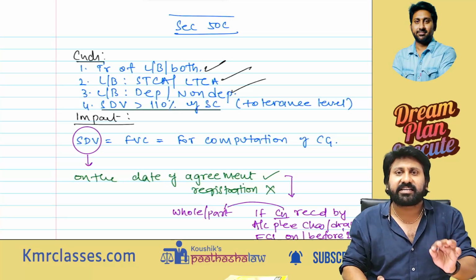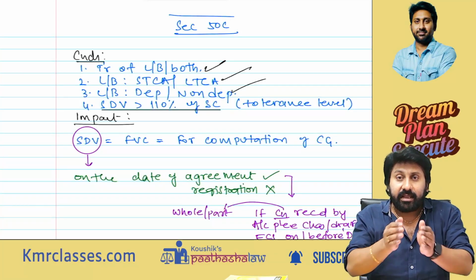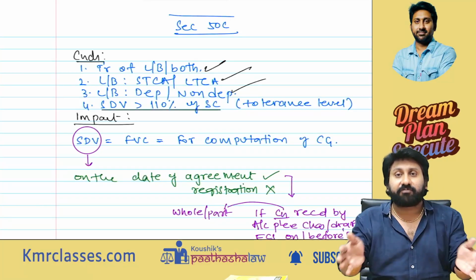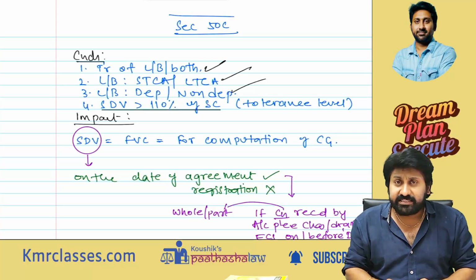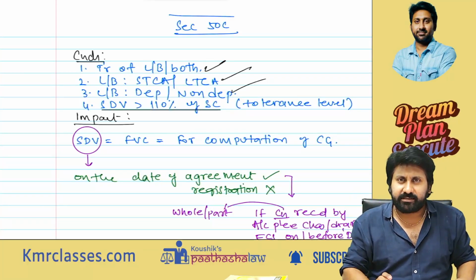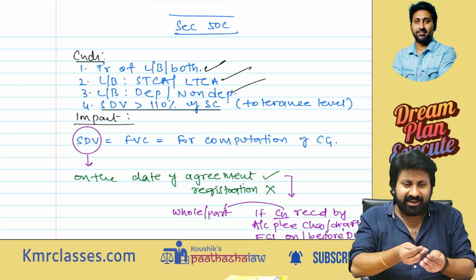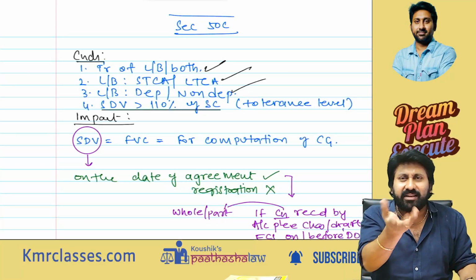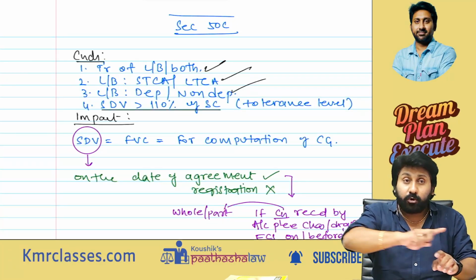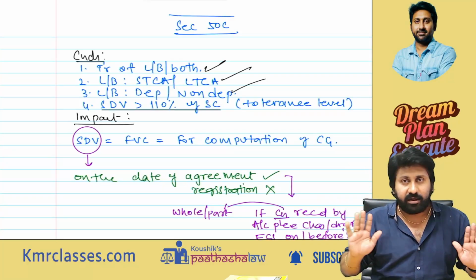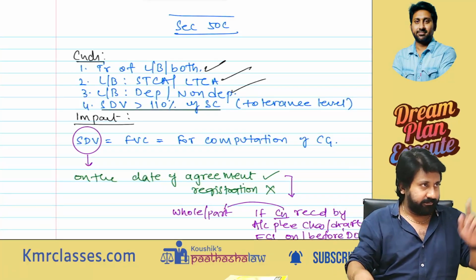Therefore, government brought a section called 50C, which has made a tolerance band of 10%. Means sale consideration is 100 rupees, stamp duty value 103 rupees. My value and your value, it is only a 3% difference. No problem. Up to 10% tolerance band, government will agree. Beyond that, it will not. So see here.